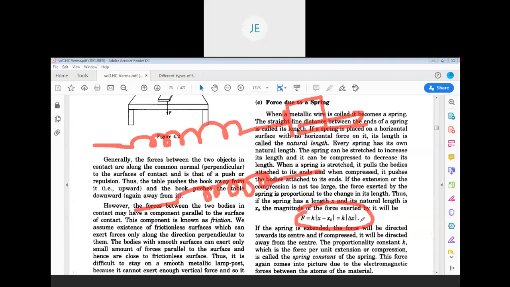The change in length is different. And that is K into change in length, where K is the force constant. If you know the K value, then we can understand how elastic the spring is. More is the K value, more is the extension, like that.